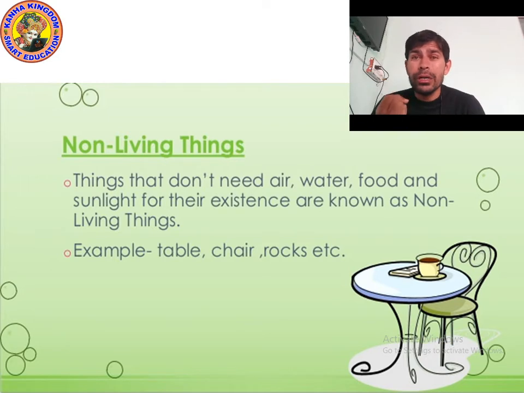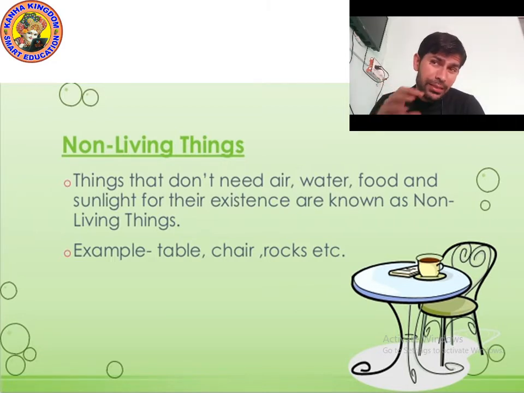These are non-living things. So I want to ask you a question. Can they walk? Can a table walk? Can a chair walk? Can water walk? Can a mountain walk? No. Can they jump? Can a table jump? Can a cup jump? No.